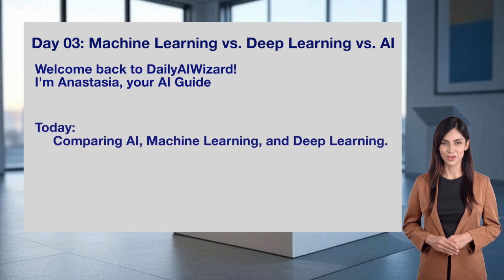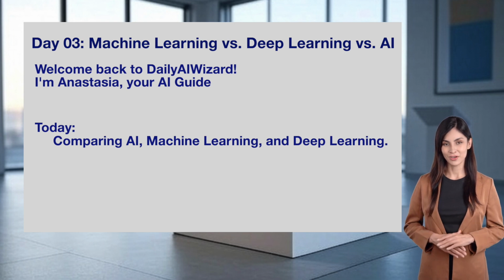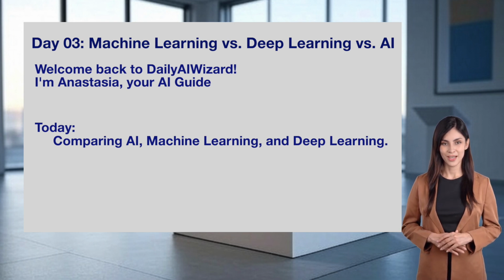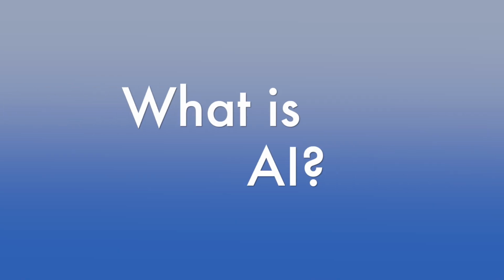Today we're comparing 3 big concepts: AI, machine learning, and deep learning. We'll explore what they are, how they're related, and how they differ, with some exciting examples along the way. Let's get started.